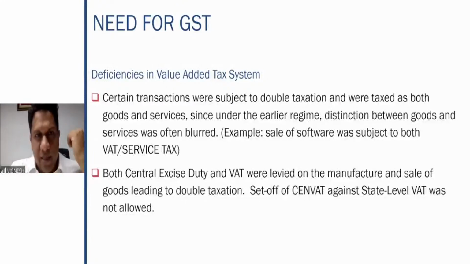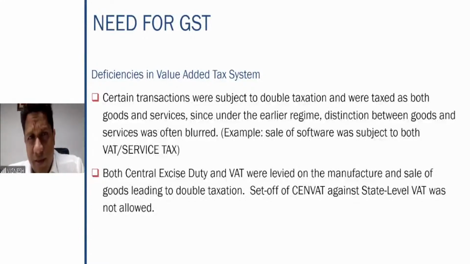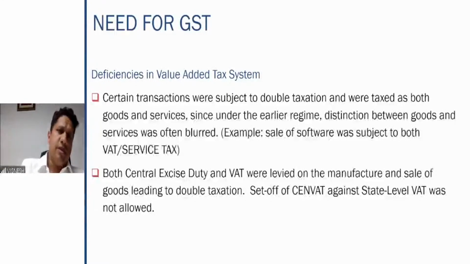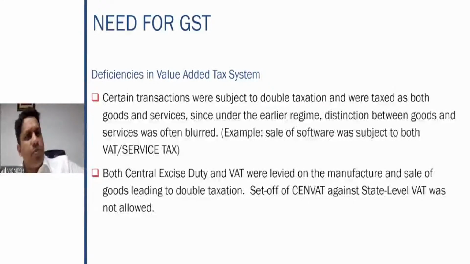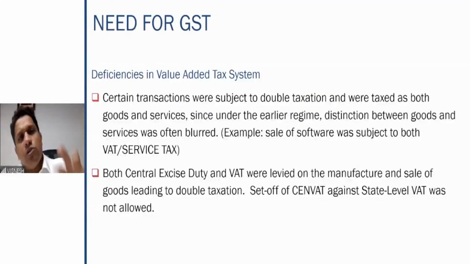Let me take a couple of examples here. First example is when you go to a restaurant and you order some food to eat. Is it a sale of goods or a provision of service? Because you're not going and purchasing something and going away. You're going to a place, you're sitting, you're ordering something to eat. That product comes to your table, a person comes and serves it to you. So there is an element of service also involved, and he also sells that particular food item to you.